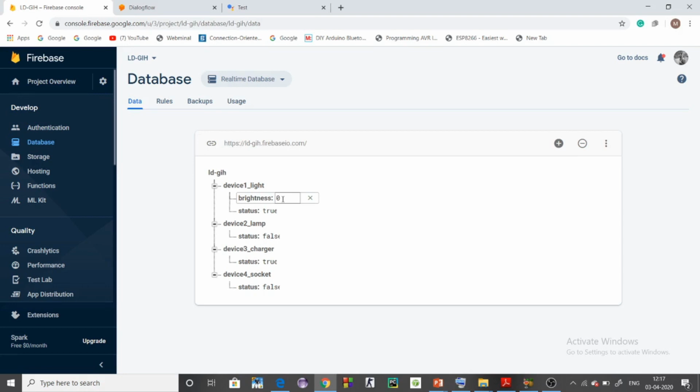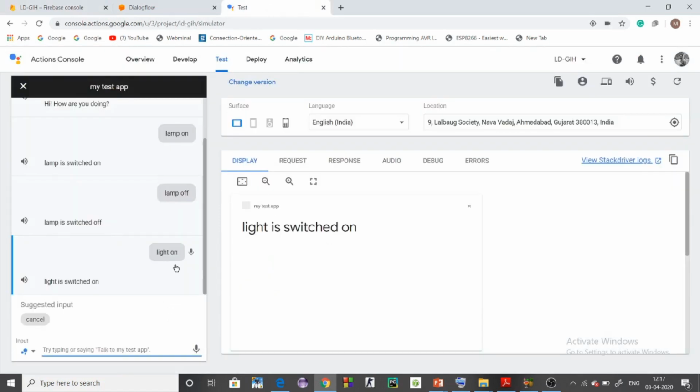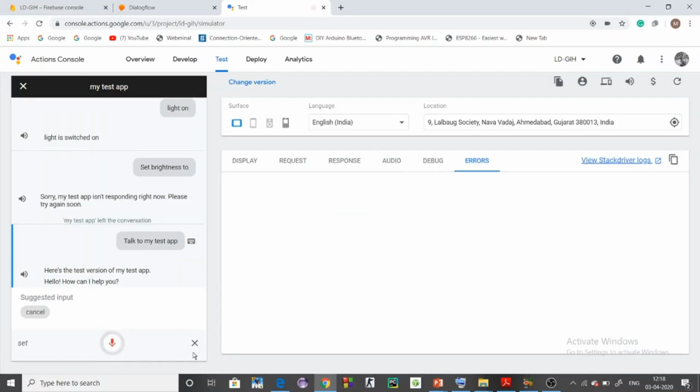But we have used a non-smart electrical light. Though we have used a non-smart electrical light, we have changed the brightness of the particular light. Let's see. The light is right now switched on. Let me set the brightness. Set brightness 1.